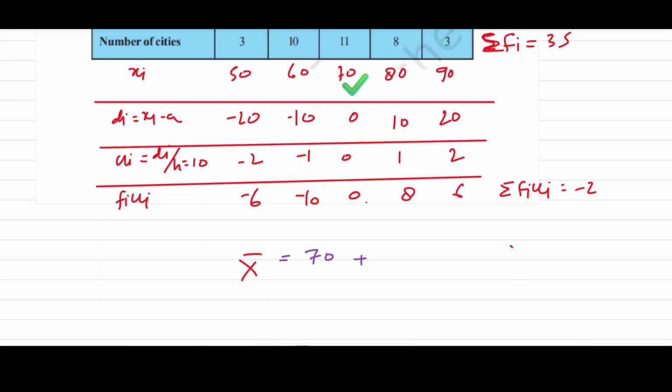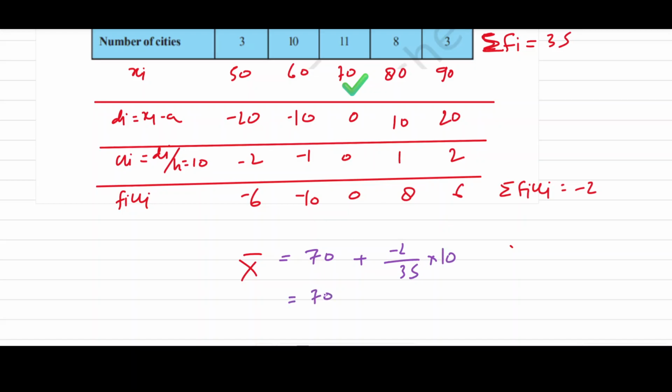Then what we have divided by 10, we should multiply. Then the mean of deviation, that is sigma fi ui, is minus 2, and here it is given that 35. Now we should multiply with 10, because we have divided by 10.